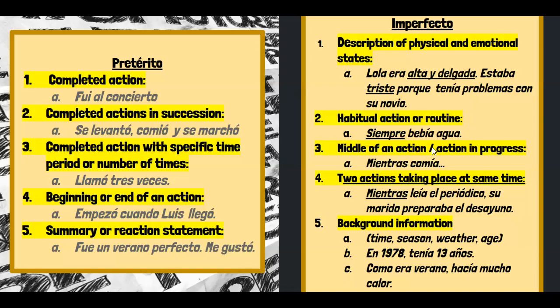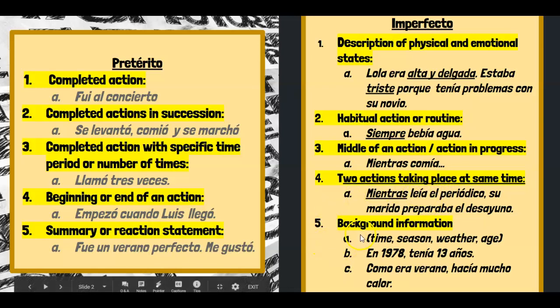Number 4, we have 2 actions taking place at the same time, so simultaneous actions. Again, we've discussed that in class. So mientras leía el periódico, su marido preparaba el desayuno. So here are 2 actions, leía and preparaba, that are going on at the same time, versus actions in succession or the beginning and ending of an action. These are in progress, occurring at the same time.